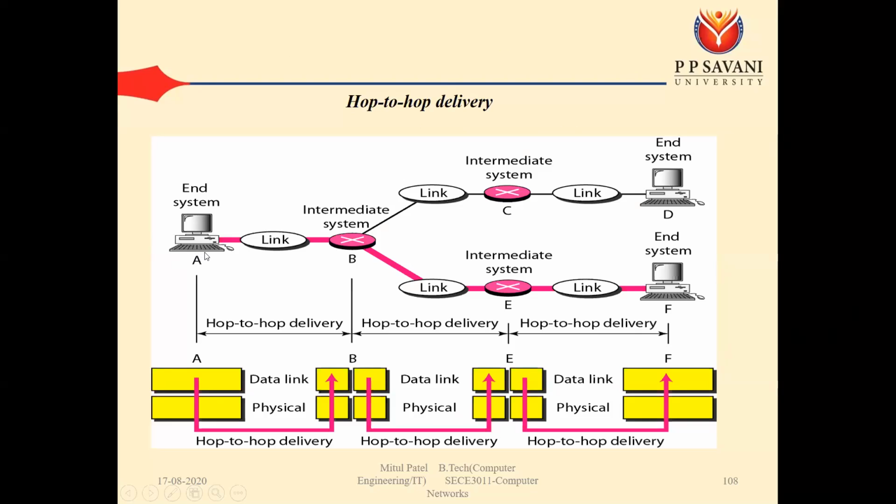Then on the transport layer we add the port address. When it comes to the network layer, at that time we need to add the IP address. How is the IP address added? First we need to add the source IP, and how do we get the destination IP? For that we use the DNS server. From the DNS server we get the IP address of D. So these two types of data, source IP and destination IP, are added on the network layer.